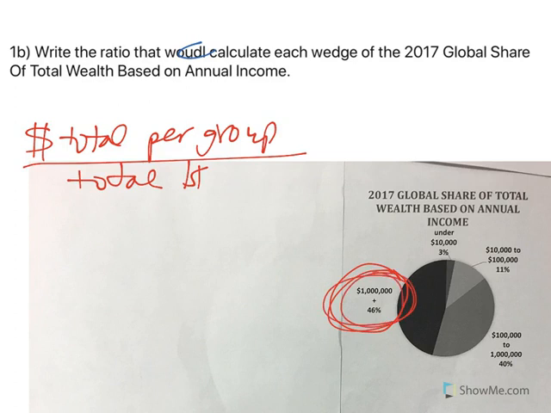So for people who make over $1 million, you can imagine that's why it's so high, because that's a lot of money. Even if we have 14 times as many people under 10,000, it takes 100 people earning $10,000 to make one person making $1 million, right? So this group has so much more money. That's why they have so much of a bigger part of the wealth-based share.